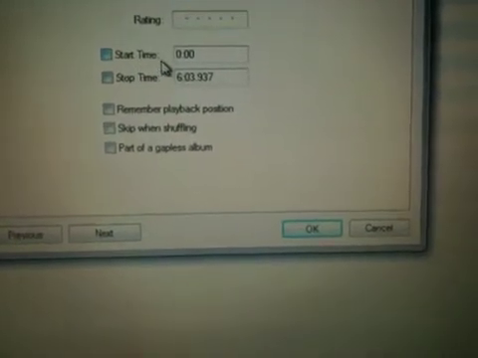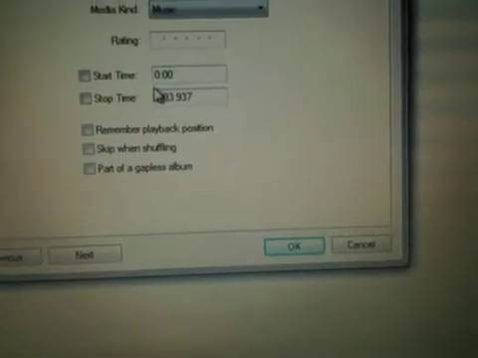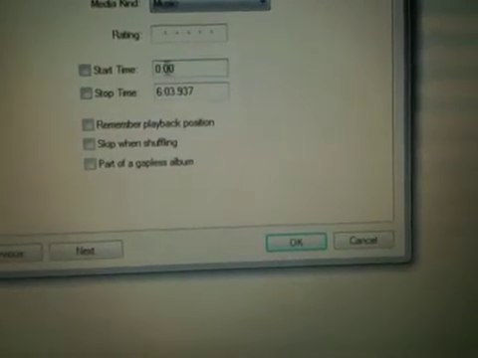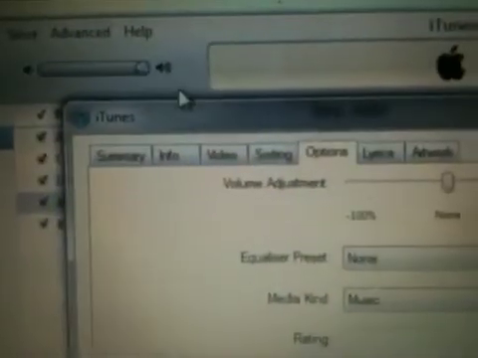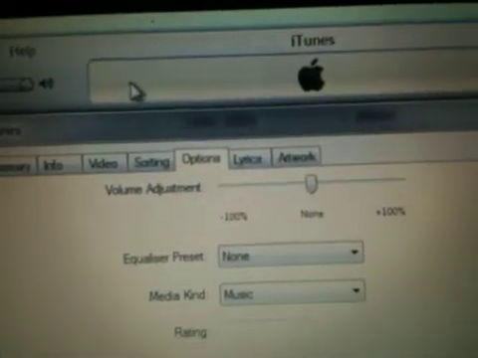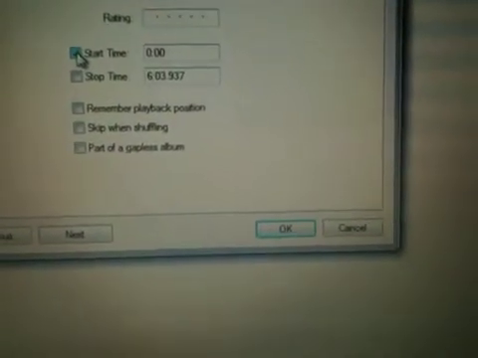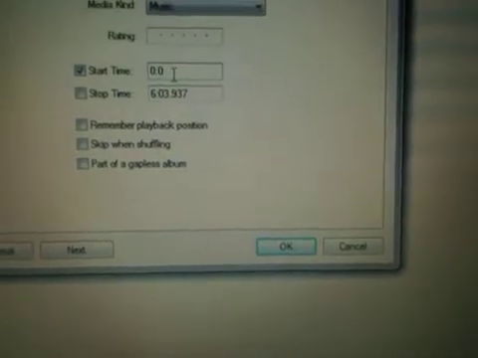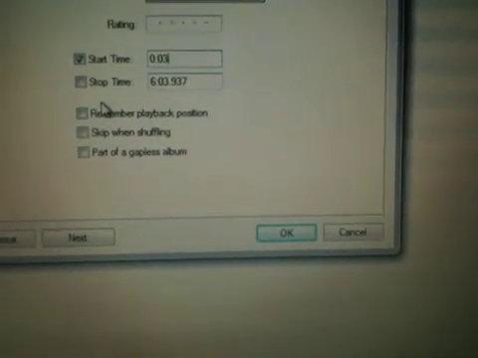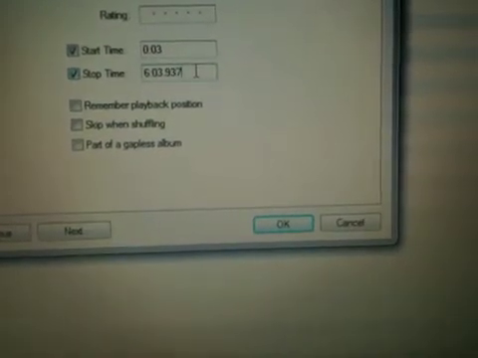So if you want to start your song from the beginning, leave it as 0. If you want to start somewhere in the middle, the best way is to note your time by just playing the song and noting down the time on the top bar, which gives you a start time. In my case, I wanted it after 3 seconds. So I put the start time as 3 seconds.